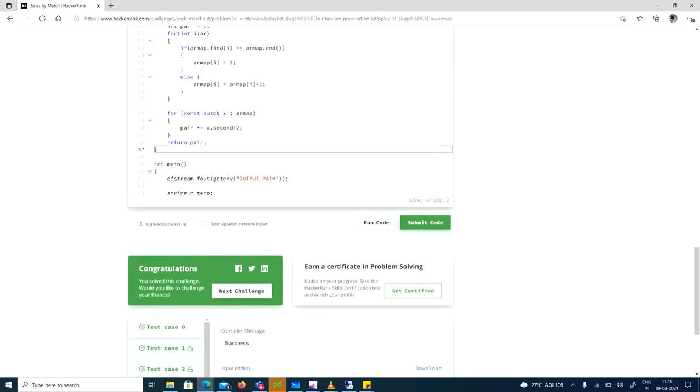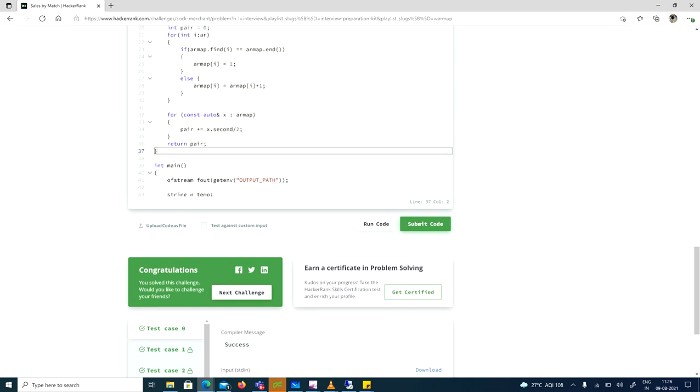Good. So you can try the same thing, and you can try your own ways. There can be different ways to write this solution within the same time and space complexity. Just try it. If you get a nice, different approach, do share it in the comment section. It's always good to know different approaches to solve the question.